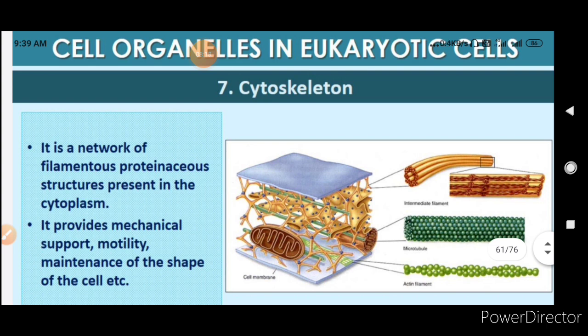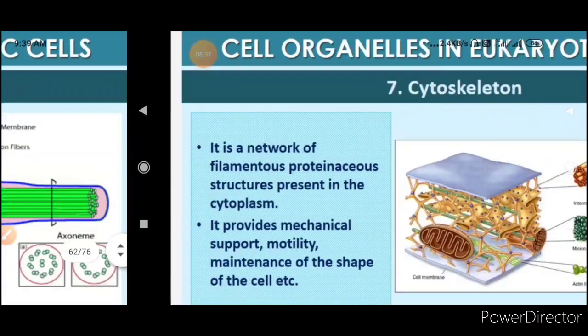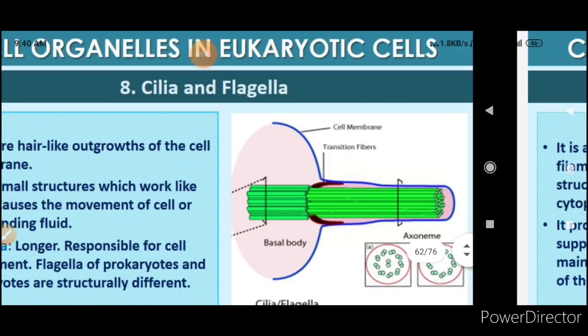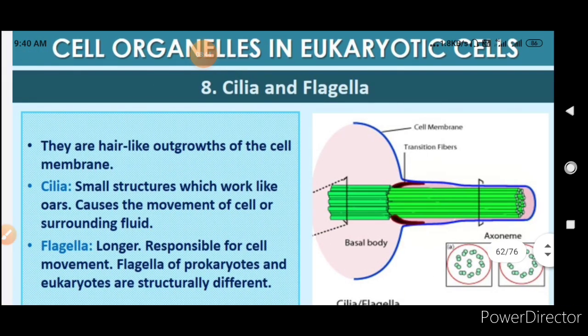So it provides mechanical support to the cell, and it maintains a particular shape. As we have seen, various cells have various shapes. Some cells are very long, some cells are very small. So the shape of the cell and its base is supported with the help of the cytoskeleton. As humans have a skeletal system which gives rigidity to the body, so do cells have a cytoskeleton.